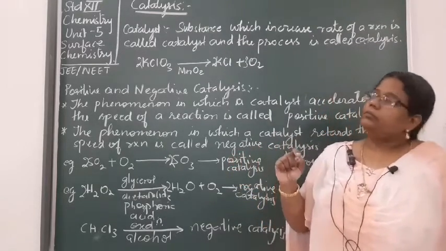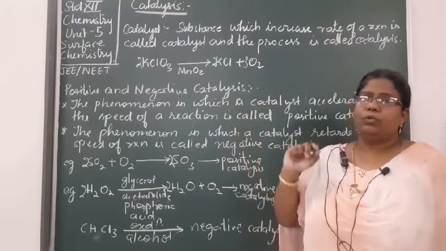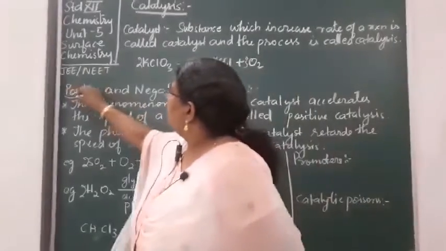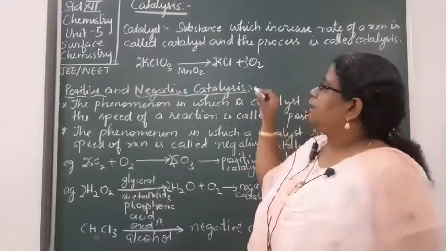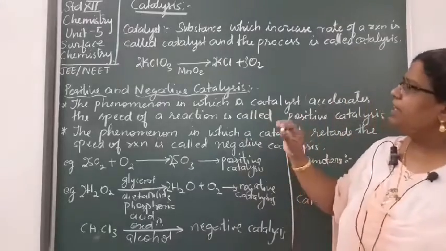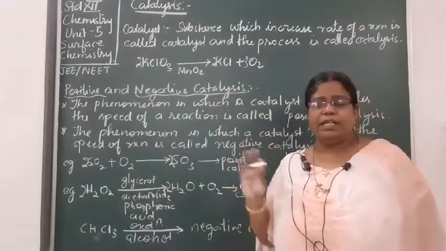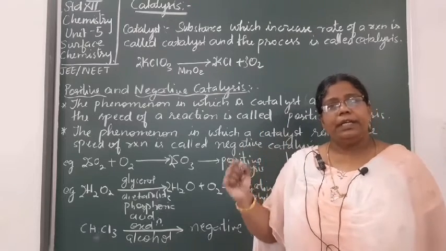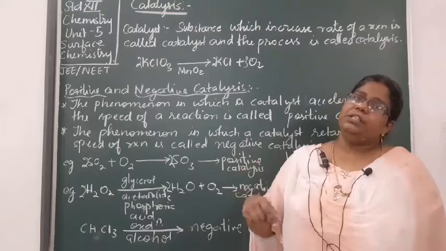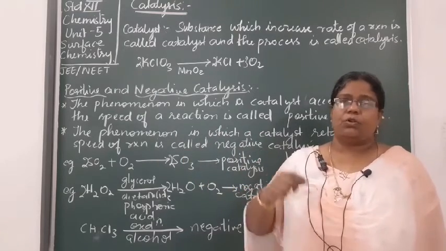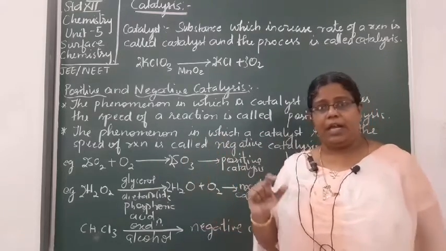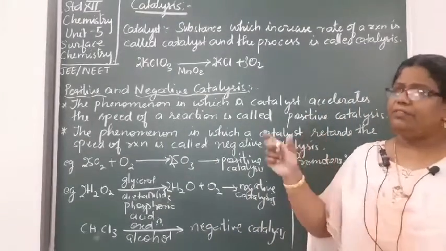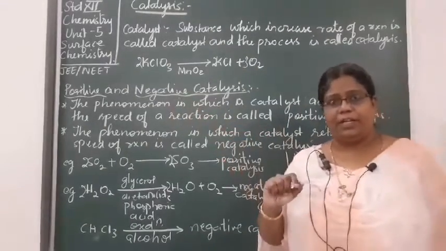Now catalysis, when we say, there are two kinds of catalysis. One is called positive catalysis and the other is called negative catalysis. Positive catalysis is actually the same thing we call catalysis. That is the process or phenomenon in which the catalyst increases or accelerates the rate of the chemical reaction. Whenever we say catalysis, we mean positive catalysis.